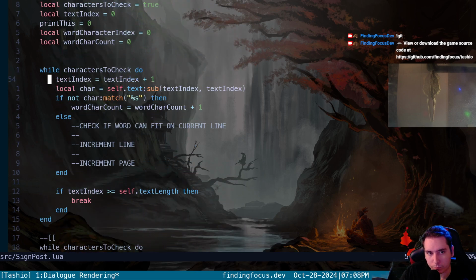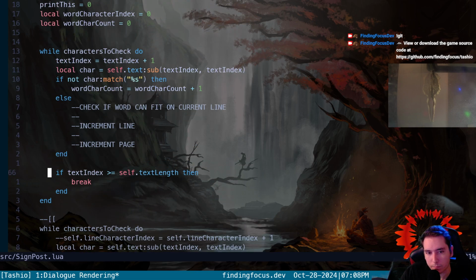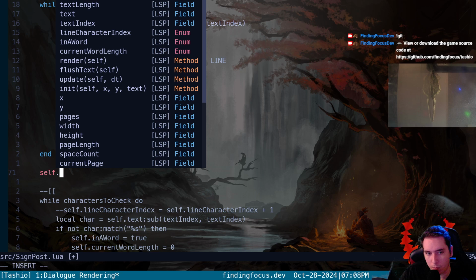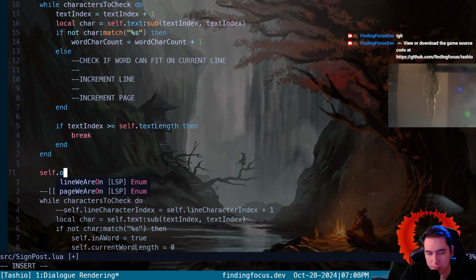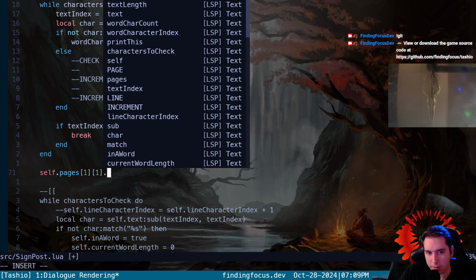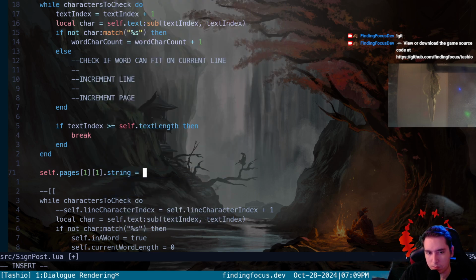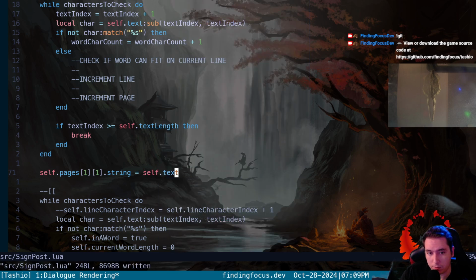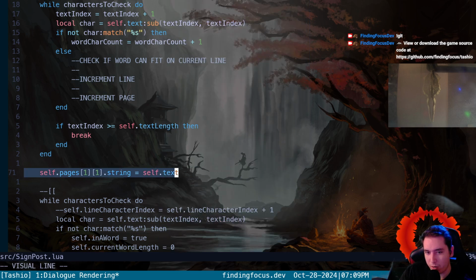Yeah, at the end of the day, what I'm going to manually do here is just to test this. I'm going to say pages at index 1 dot string. So the first page, first line is going to get a string of whatever our self dot text is. We're not actually doing any of the chopping or parsing.